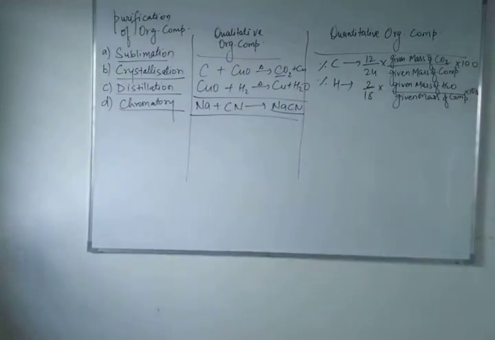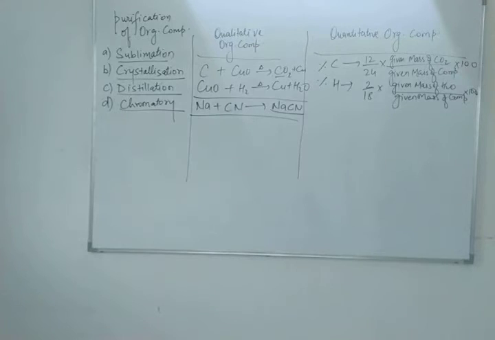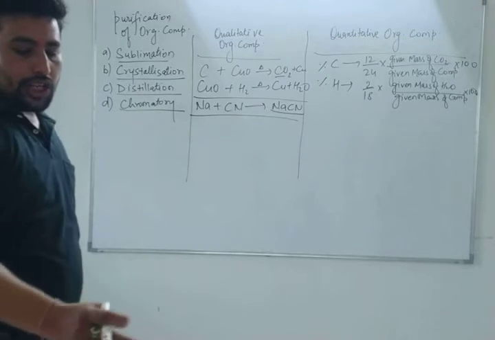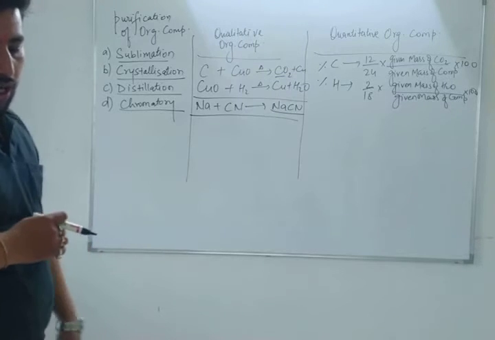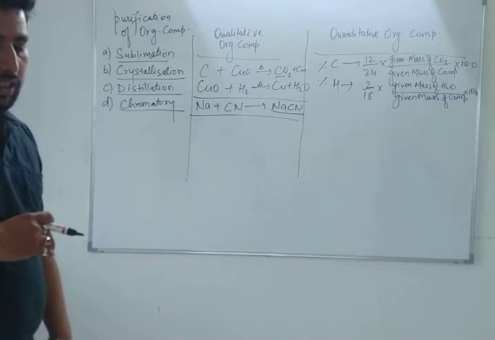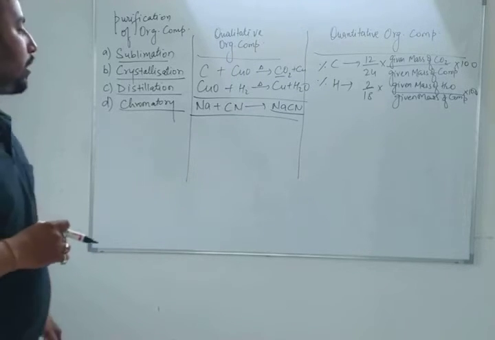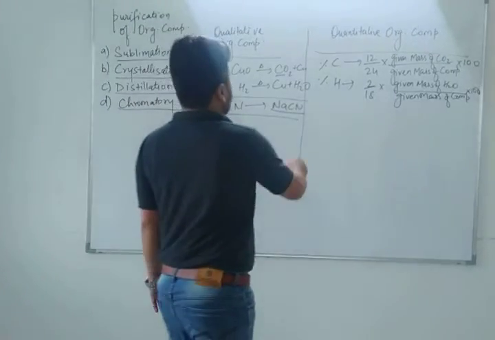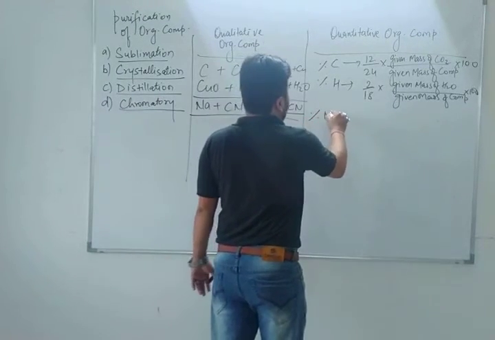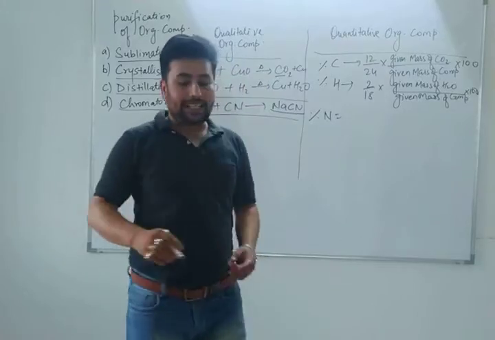Got it, everyone? Now we are moving towards the next topic, that is the percentage of nitrogen. How will you calculate the percentage of nitrogen? There are two methods: Dumas method and Kjeldahl's method.